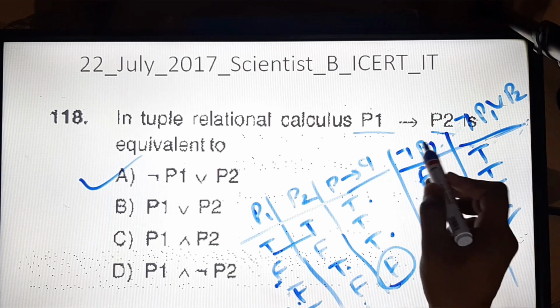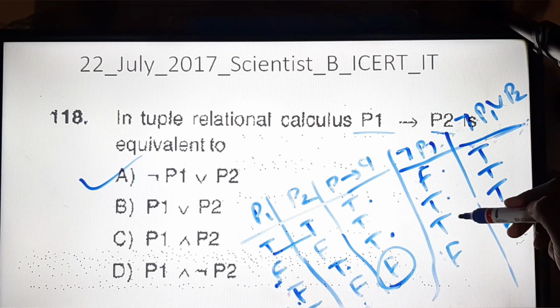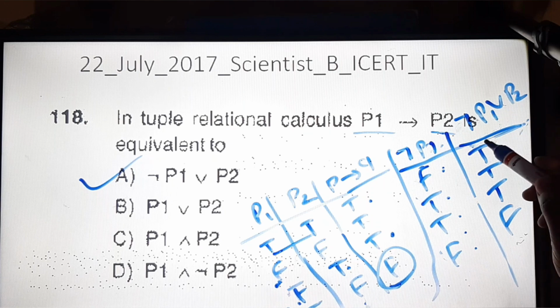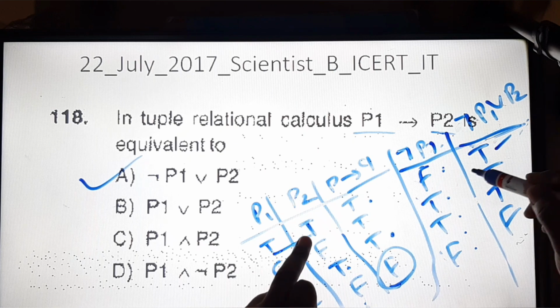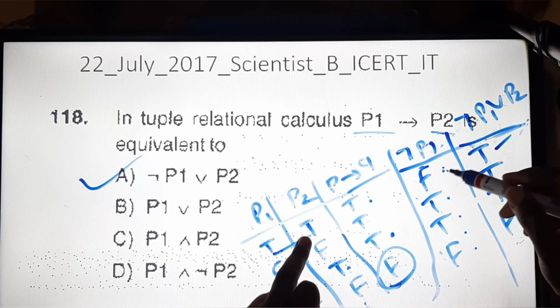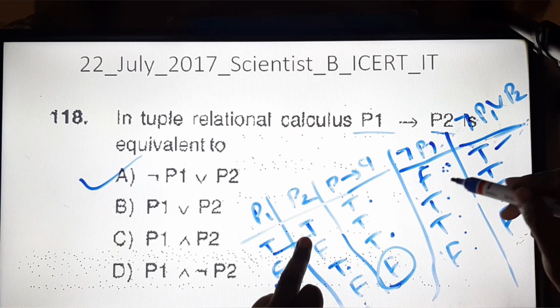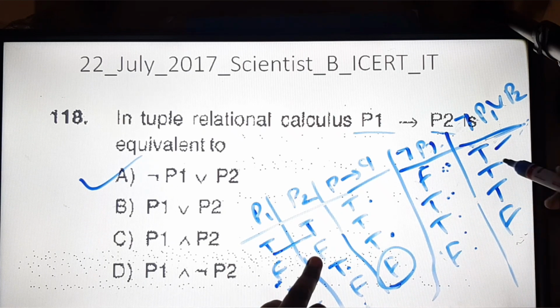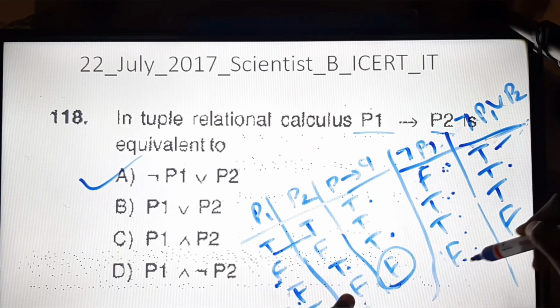Okay, now we will have the truth table for not P1. So not P1 will be F F T T. Then we have the OR operation with not P1 and P2. So for P2 with not P1, P1 implies P2 will be true, and not P1 or P2 will also be the same. Okay, so this is the OR operation. This OR is true, this OR is true, but when both are false, the OR becomes false.